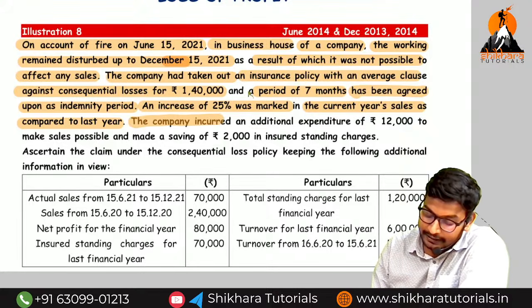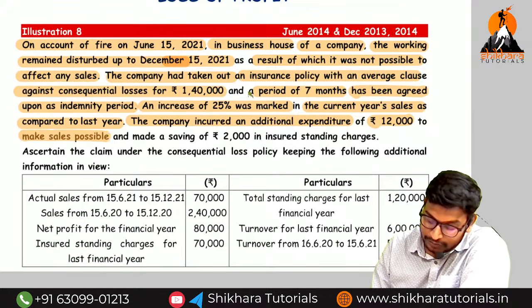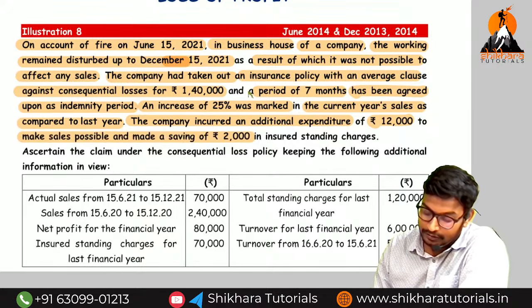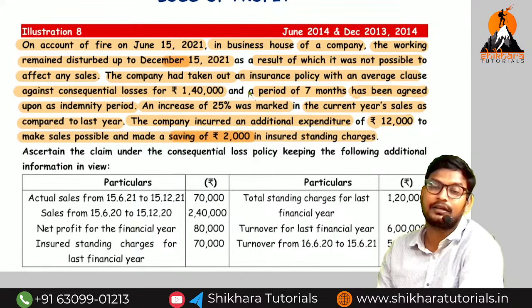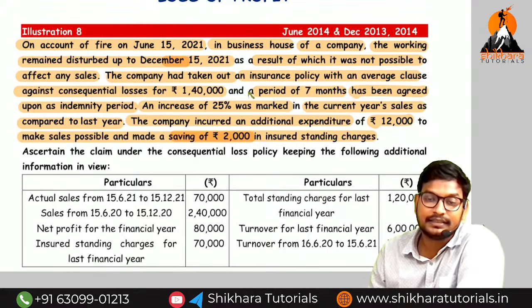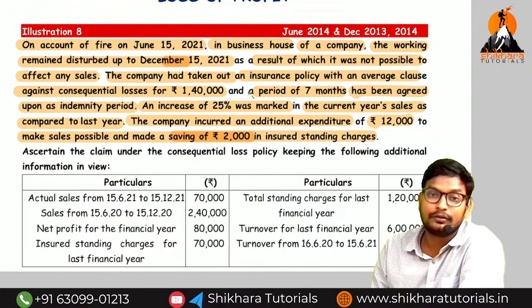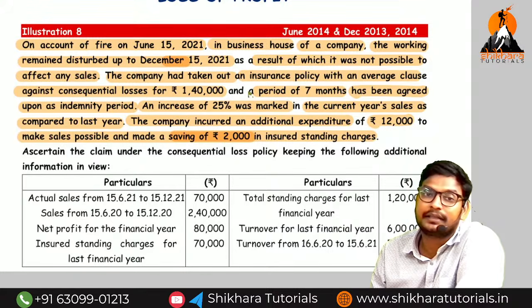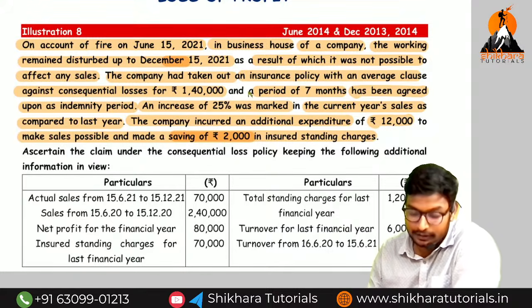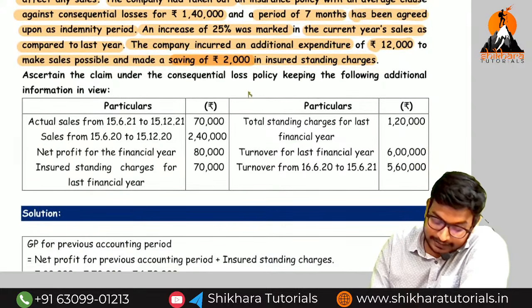The company incurred additional expenses. How much? 12,000 to make the sales possible. Saved how much? 2,000. Sir, savings of rupees 2,000 in the insured standing charges. What is the meaning of this 2,000? Savings in insured standing charges. Here they have not given the excess turnover. So excess turnover not given means indemnity period turnover will be the excess turnover. Are you getting the point? Next, ascertain the claim under the